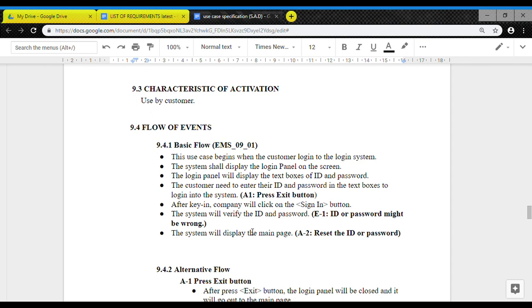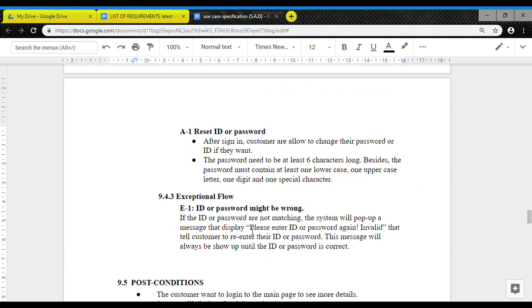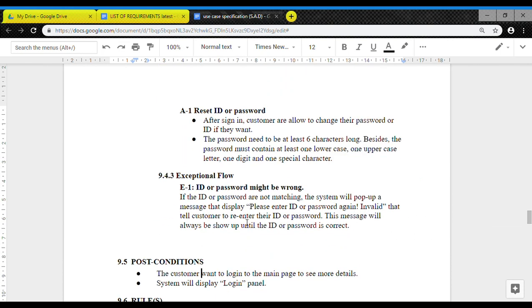This use case begins when the customer goes into the login system, and the system shall display the login panel on the screen, and the customer will key in their ID and their password to the system, and the system will verify the ID and password. Either the password may be wrong, or the system will display the main page. For the alternative flow, after pressing the exit button, the login panel will be closed and it will go out to the main page. The customer also can reset. They are allowed to change their password and ID if they want.